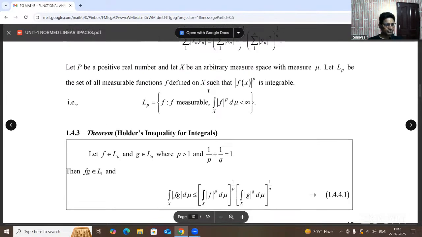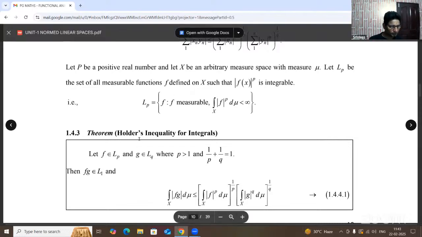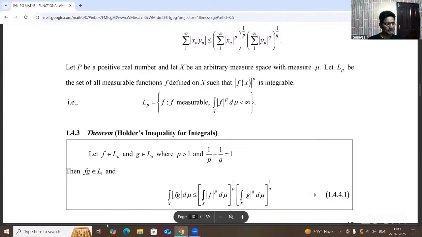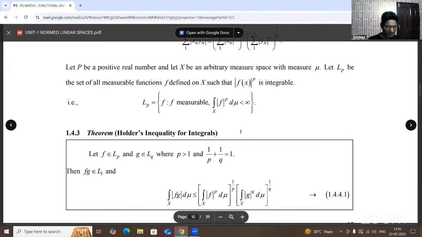Please understand here. 1.4.3. This is the Holder inequality for integrals. Let f and g be any two measurable functions, p greater than 1 and 1 by p plus 1 by q equal to 1. That is the condition. Then the product of the two functions, f into g, belongs to L1. See this statement.